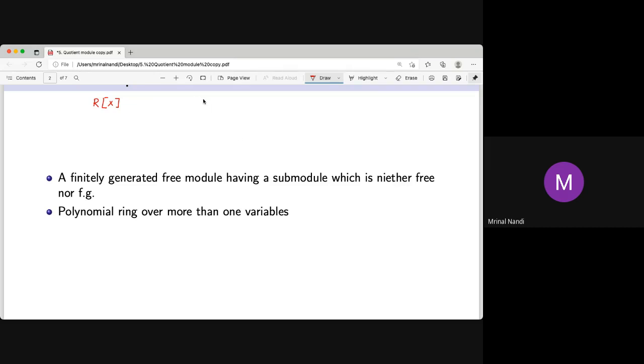Now say it's more than one variable, like two variables or n variables. If it's say x and y, the polynomial ring over x and y is just the set of all polynomials with only two variables x and y, like x square plus 2xy plus y cube minus 3x. This is a polynomial of two variables, so the set of all such polynomials is called a polynomial ring over more than one variable.